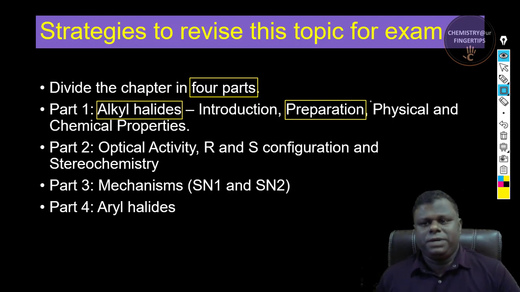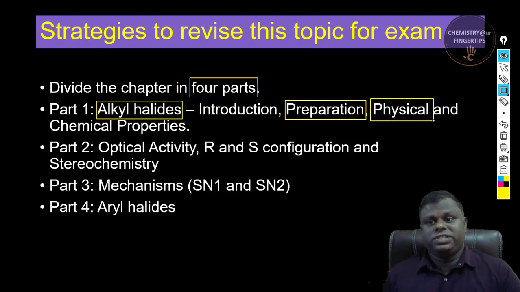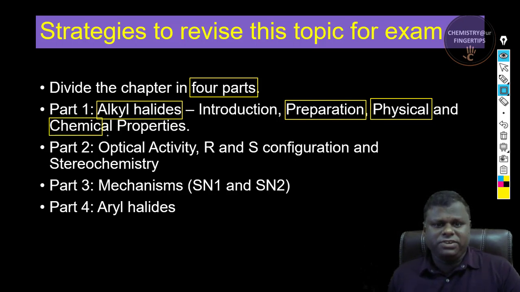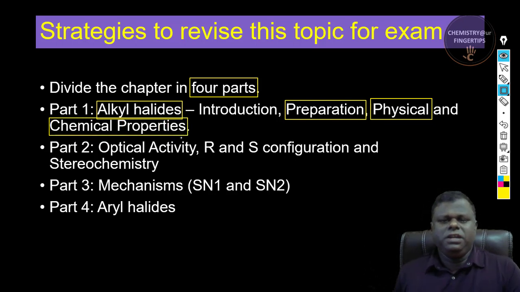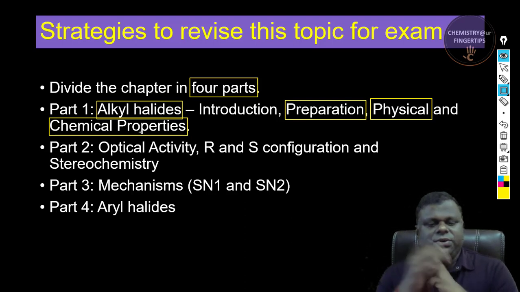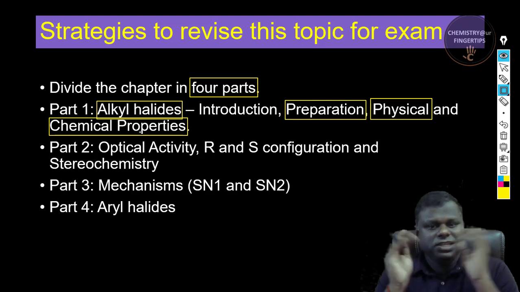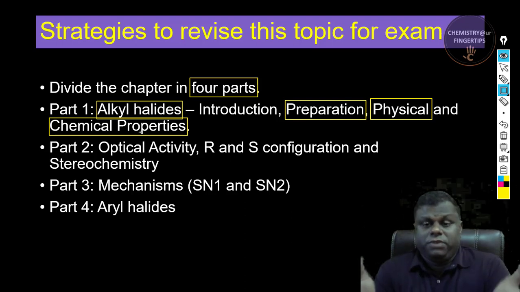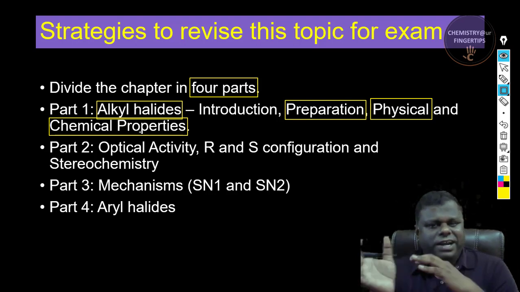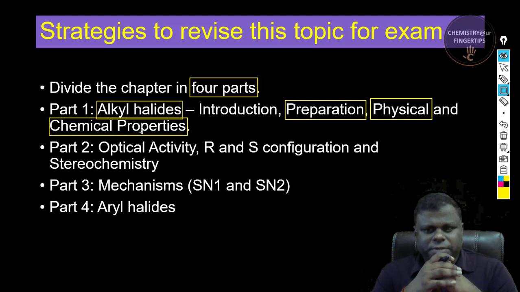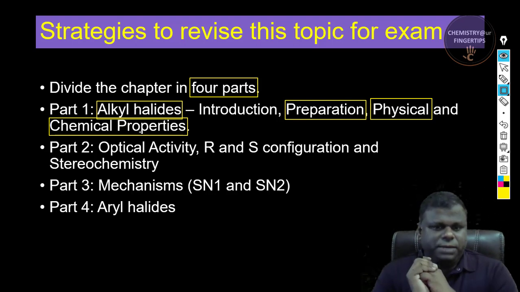Physical and chemical properties, something related to the physical constants, that is melting point, boiling point, reactivity, and the chemical properties, right? The reactions are pretty much simple, like nucleophilic substitution, and then elimination reactions and all. This could be covered in part one. When you are preparing for or revising this topic, you could divide it into four parts, and part one should not take more than 30 minutes if you are completely thorough with this chapter, right?